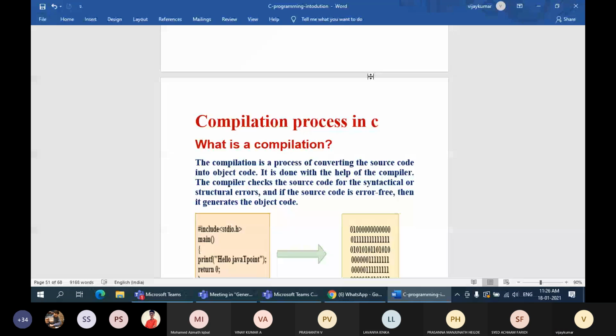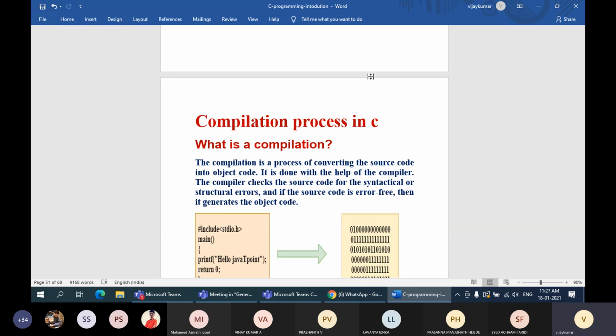Can you hear me? Yeah. Once you start the C compiler and you edit a C program, you are supposed to save that file as a .c file. For example, I will be writing my first program and I will name it program1.c. So that is my source file. Once that file is written in C language with the .c extension, it has to be converted into machine level language.